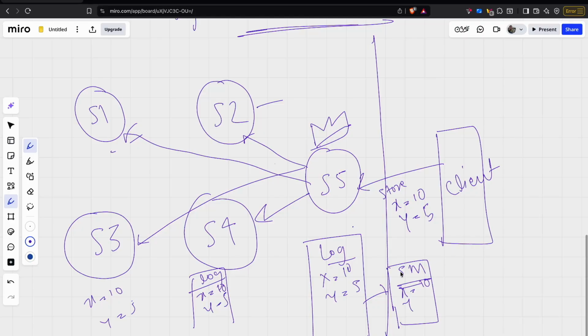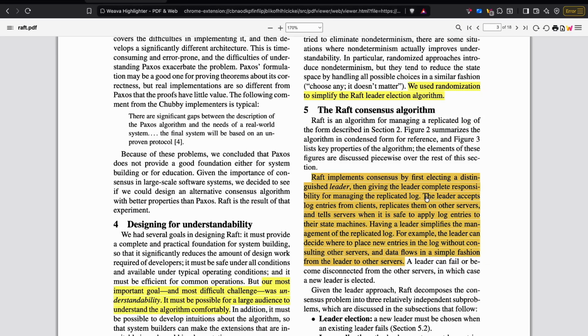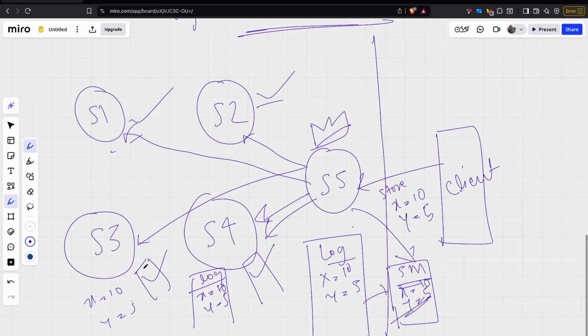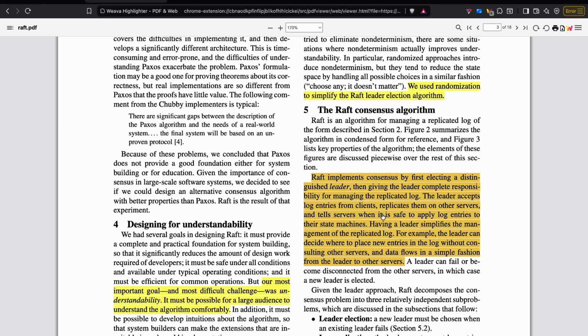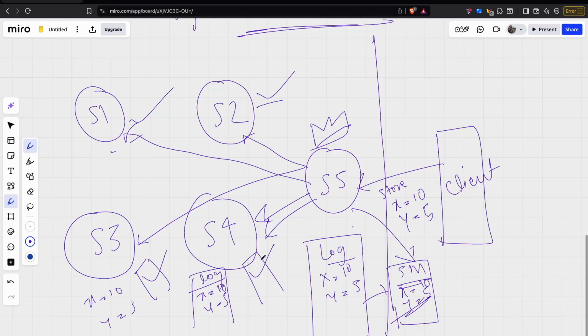So this value gets committed to the state machine. x is equal to 10 and y is equal to 5 is stored first of all in the leader's state machine. Then the leader calls another RPC and tells the other nodes to commit it and store it in their respective state machines. So this is how the value is replicated. Now, going back to the statement: the leader accepts log entries from the clients, which we did, replicates them on other servers, which we saw, and tells servers when it is safe to apply log entries to their state machines. It is safe when a majority of servers have a copy of that log.